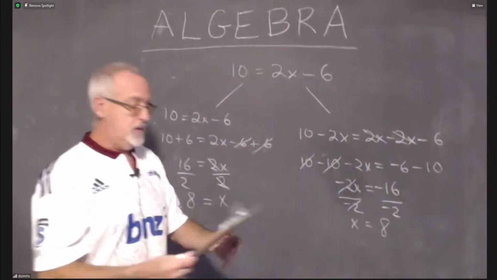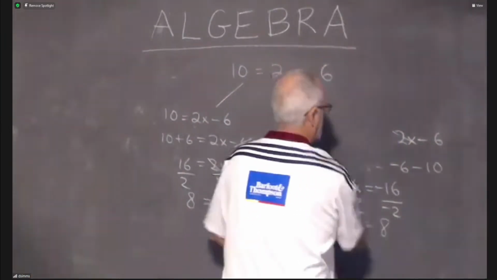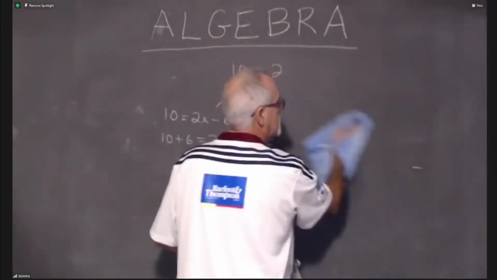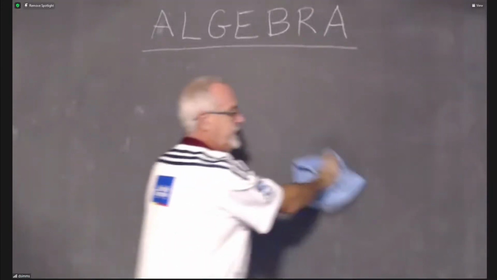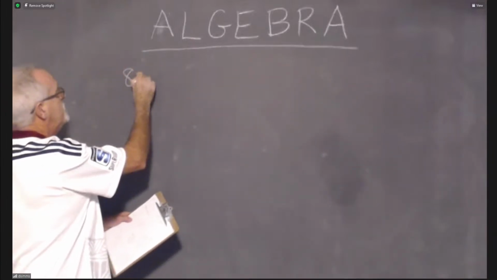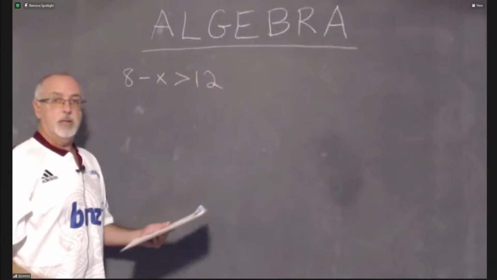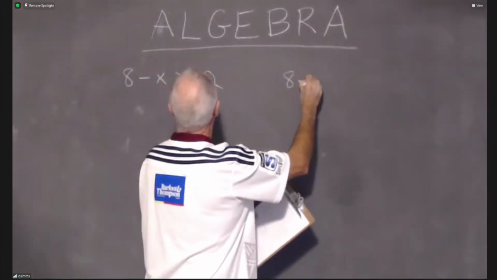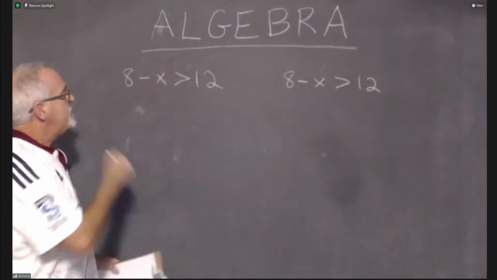Notice this is all equal signs. Now let's do one with an inequality symbol, which is the last thing I have time for. And I do not have very much time, so I cannot dawdle too much. Okay, let's get into this. How about this one? 8 minus x greater than 12. It's algebra with inequality. But we'll do it twice. 8 minus x greater than 12. It's a fast one.